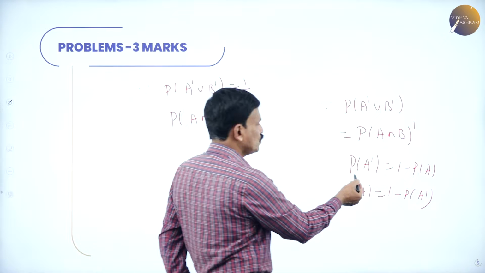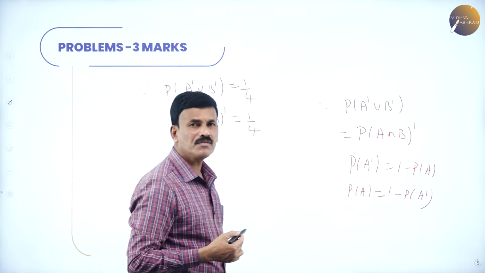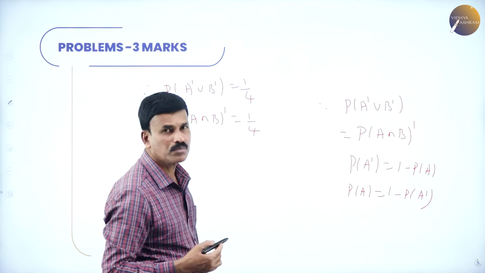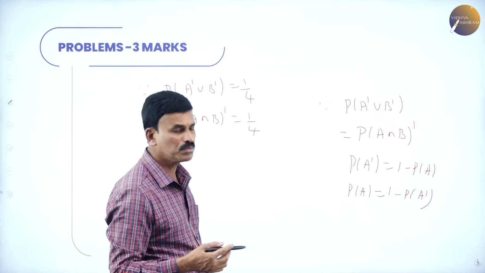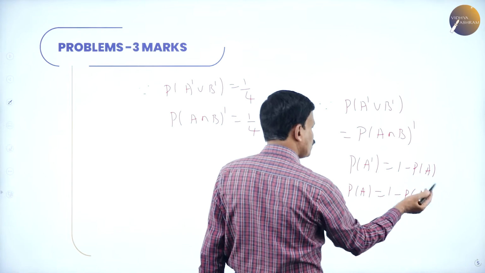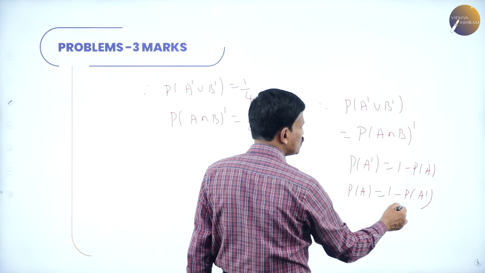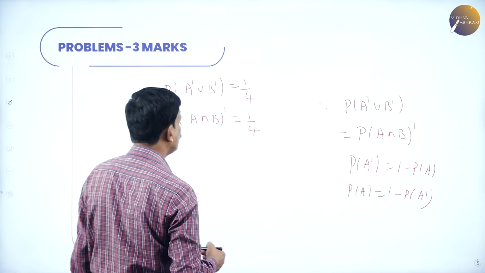Since you know there is a relation, probability of A dash is equal to 1 minus probability of A. Or if you interchange this, probability of A is equal to 1 minus probability of A dash.